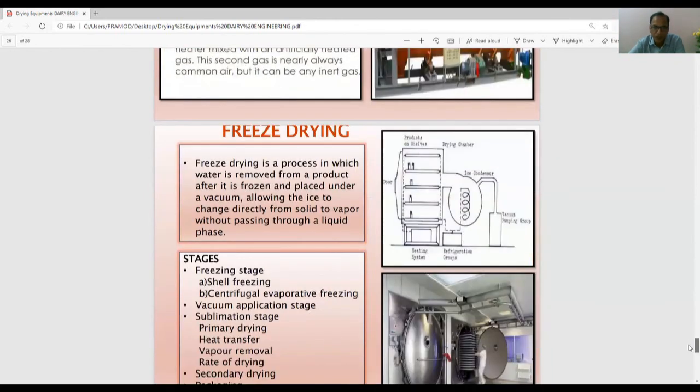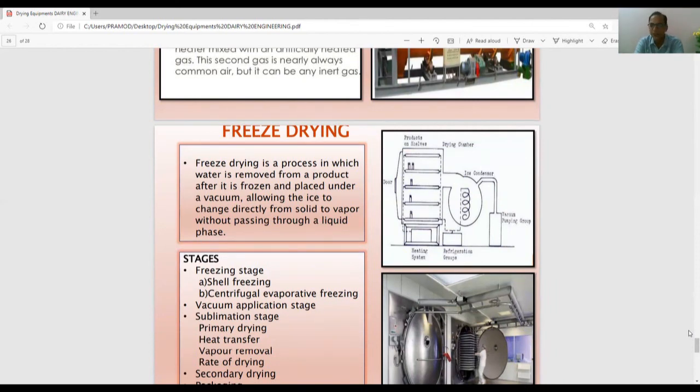Then freeze drying. Freeze drying is a process in which water is removed from a product after it is frozen and placed under a vacuum, allowing the ice to change directly from solid to vapor. We have a sublimation point where the solid directly converts into vapor. So what we do, first we freeze the product. When the water inside the product is frozen, it is put under vacuum, and at this pressure, the sublimation point occurs, and this solid directly converts to the vapor. So we take the benefit of that, and we provide the freeze drying.